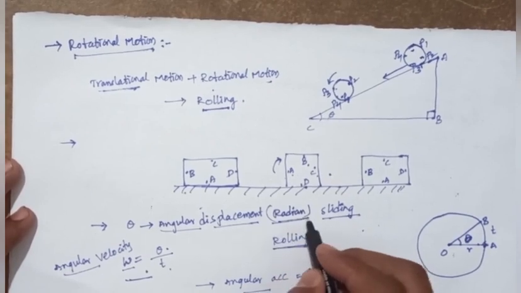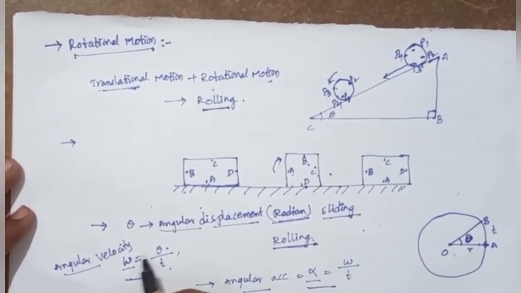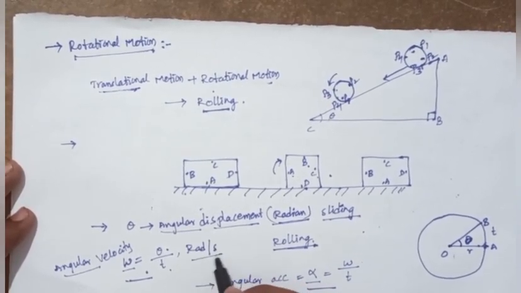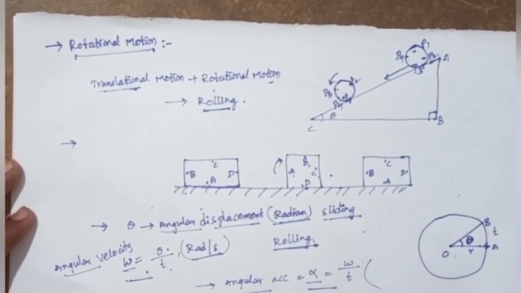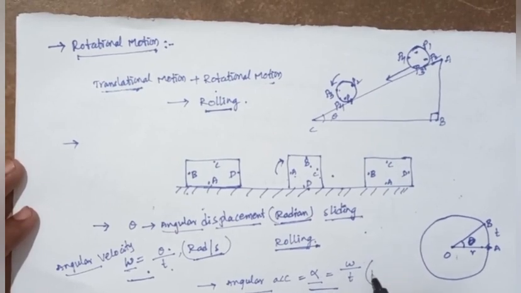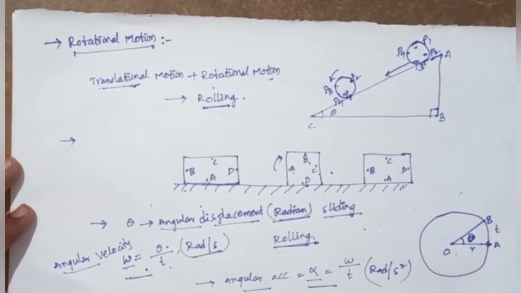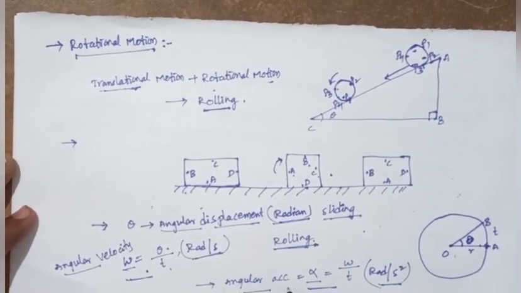What about angular velocity? Radian per second. Radian per second is the unit for angular velocity. What are the angular acceleration units? Angular acceleration units are radian per second square.